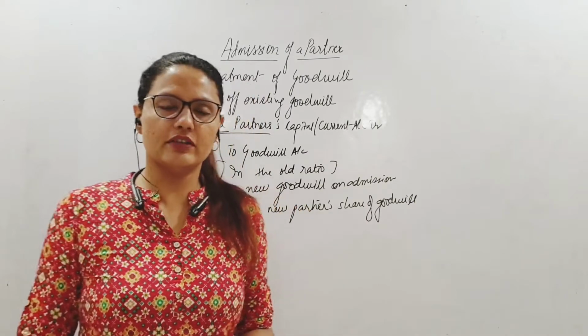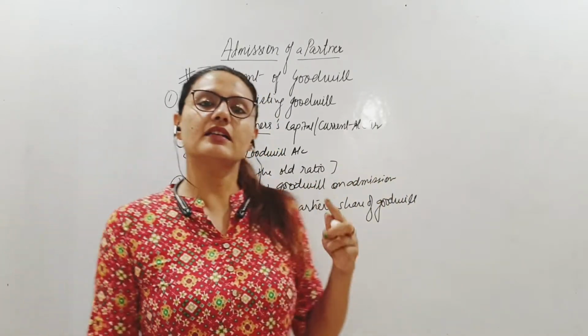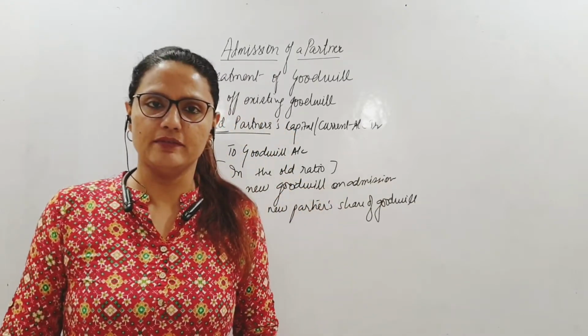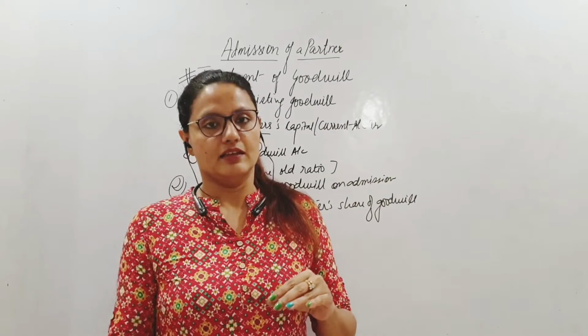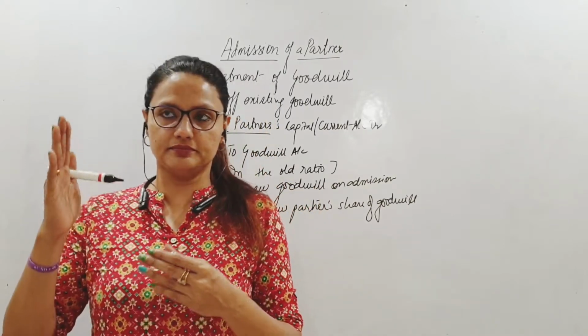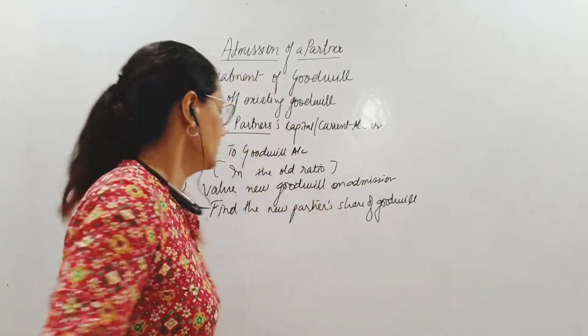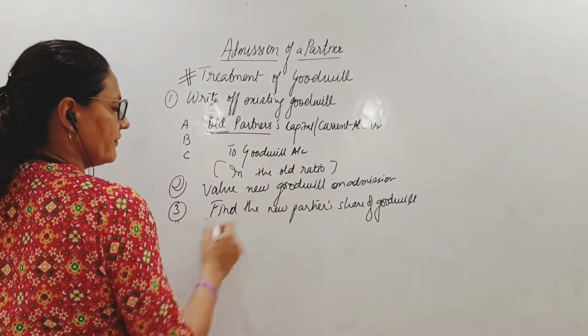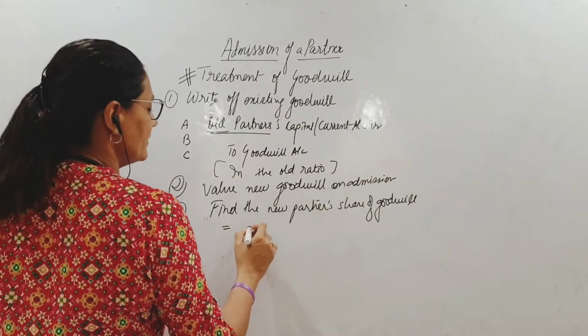It will be given in the sum that partner D joins the firm on 1st of April with 1/4 share in business. 1/4 share meaning the future profits he will be sharing in the ratio: ABC will take 3/4 and D will take 1/4. Okay, so how do we find the new partner's share of goodwill?